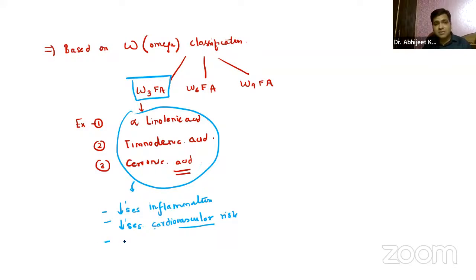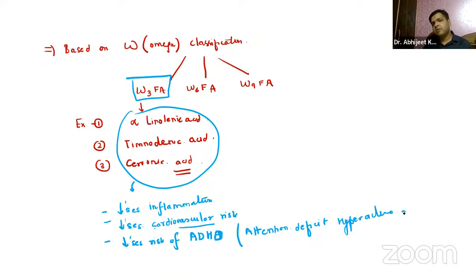Apart from that, it also decreases risk of ADHD. Very, very important. Now, when I say ADHD, guys, attention deficit hyperactive disorder. You will discuss this in psychiatry. It decreases the risk of rheumatoid arthritis, जिसको गठिया बोलते हैं. This is something called rheumatoid arthritis, the joint pains which you can see, right? Multiple joint pains in our body, right?